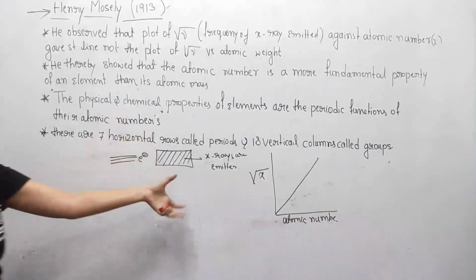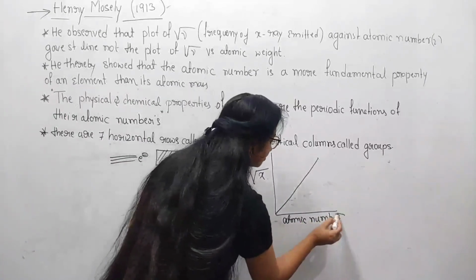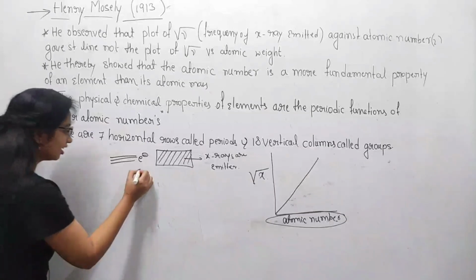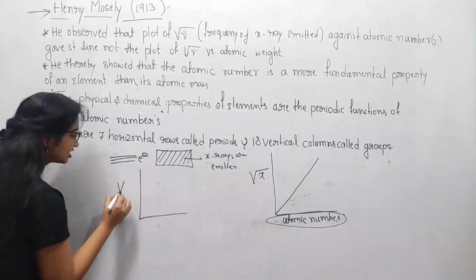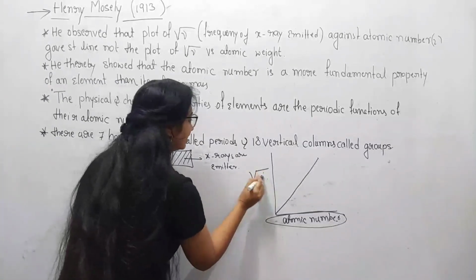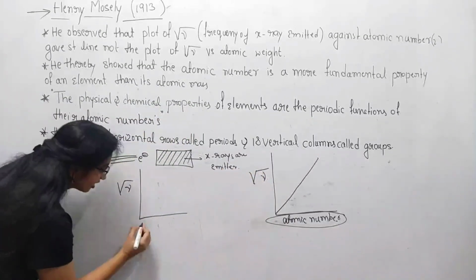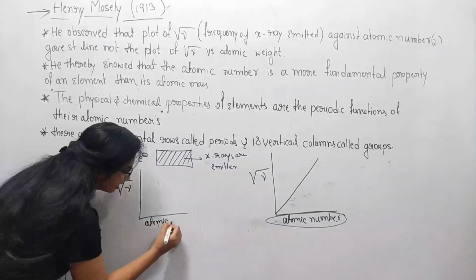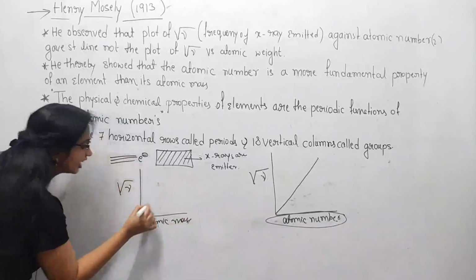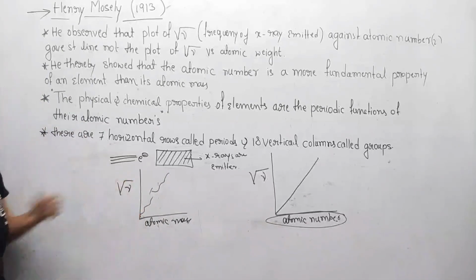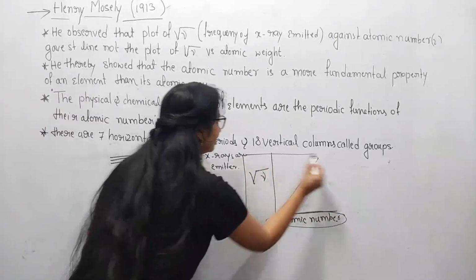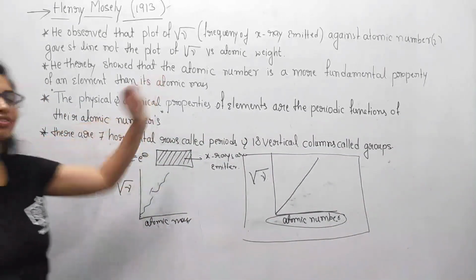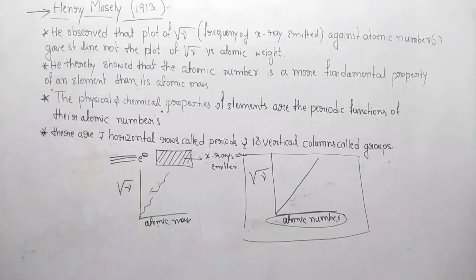Then he concluded that atomic number is more fundamental than atomic mass. If he plotted a graph of the frequency of the X-rays against atomic mass, he didn't get any regular pattern. So finally he concluded that atomic number is a more fundamental property than atomic mass.